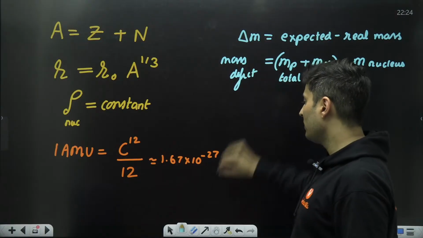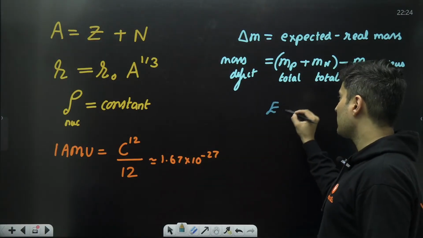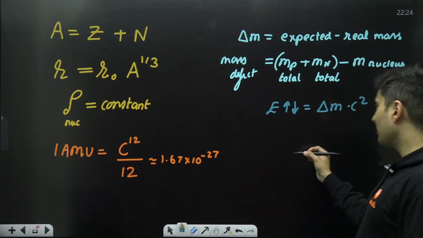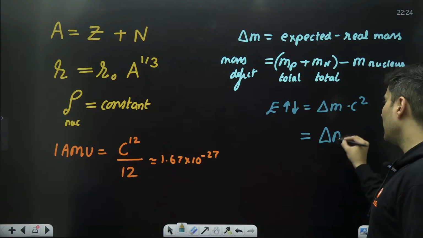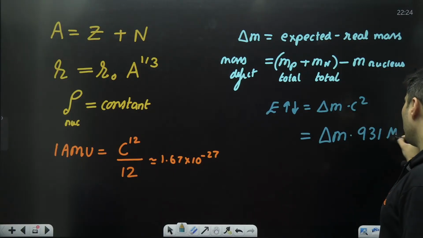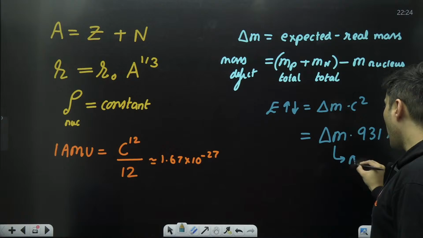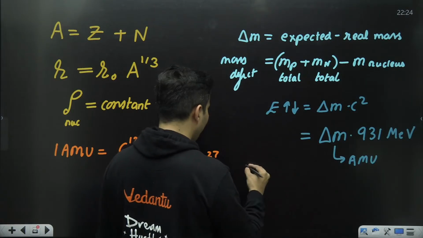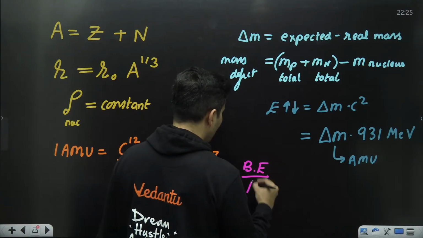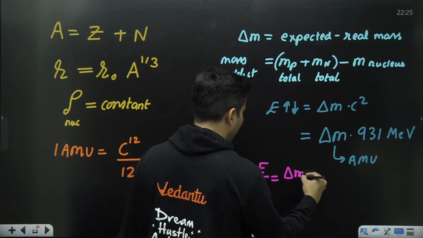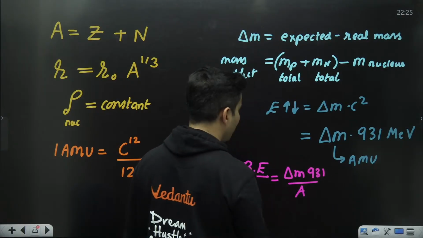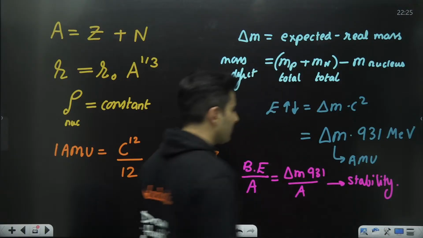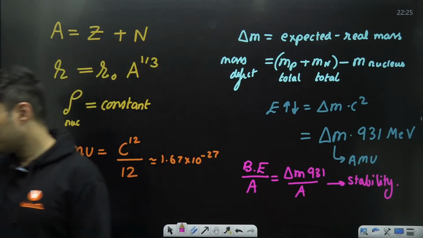Now this mass defect always leads to energy. The energy which is going to be liberated or absorbed is the mass defect into c square, Einstein's mass energy equivalence formula, which is also delta m into 931 mega electron volt, assuming delta m is in atomic mass unit, not otherwise. Next, binding energy per nucleon is delta m into 931 divided by atomic mass number, which gives you the stability of the nucleus. Keep this in mind.